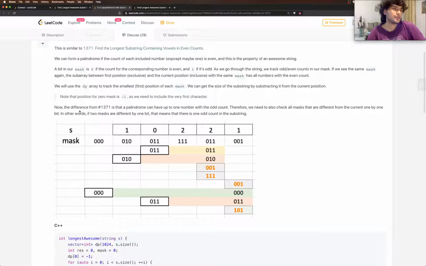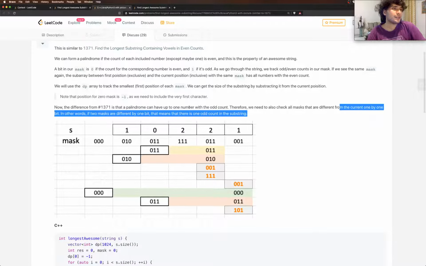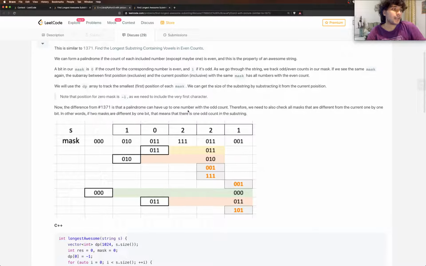Okay, now the difference from 1371 is that a palindrome can have up to one number without a pair. Therefore, we need to also check all the masks that are different from the current one by 1 bit. In other words, if two masks are different by 1 bit, that means that there is an odd count in the substring. Okay. So that makes sense.